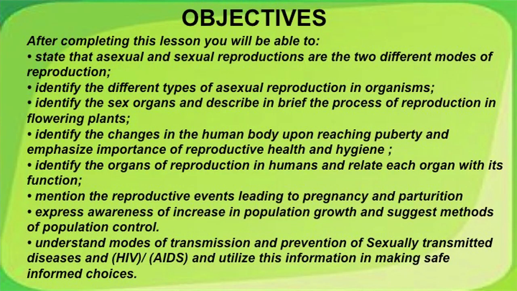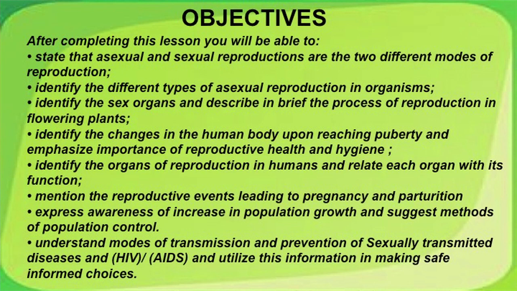We now go to the list of objectives that are there in this particular lesson. After completing this lesson, you will be able to state the asexual and sexual reproduction as two different modes of reproduction, identify the different types of asexual reproduction in organisms, identify the sex organs and describe each part and their process, identify the changes in human body upon reaching puberty and emphasize importance of reproductive health and hygiene,